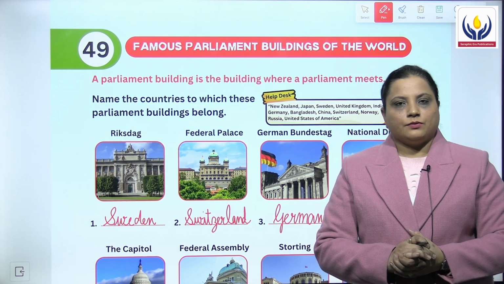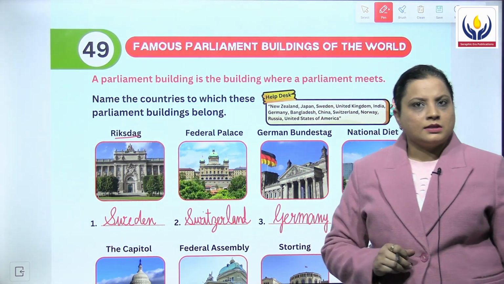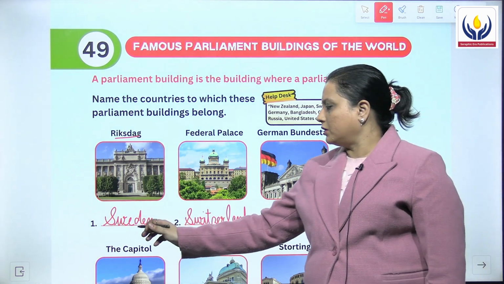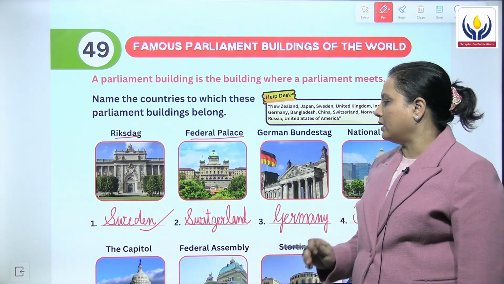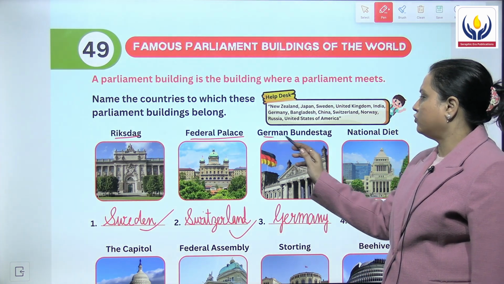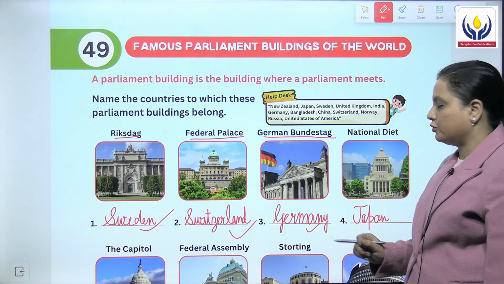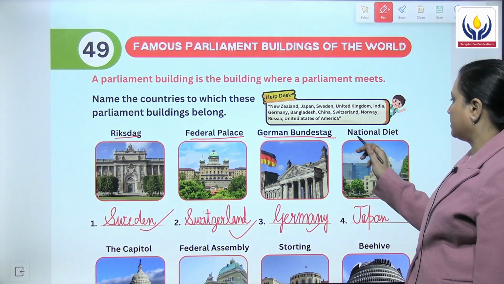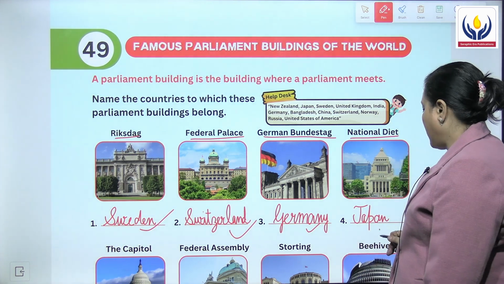The first building that we are watching is known as the Riksdag, and this is a parliament of the country Sweden. Then the next parliament is Federal Palace, and it belongs to Switzerland. Next we have German Bundestag, and this belongs to the country Germany. Fourth one is known as the National Diet, and it belongs to Japan.